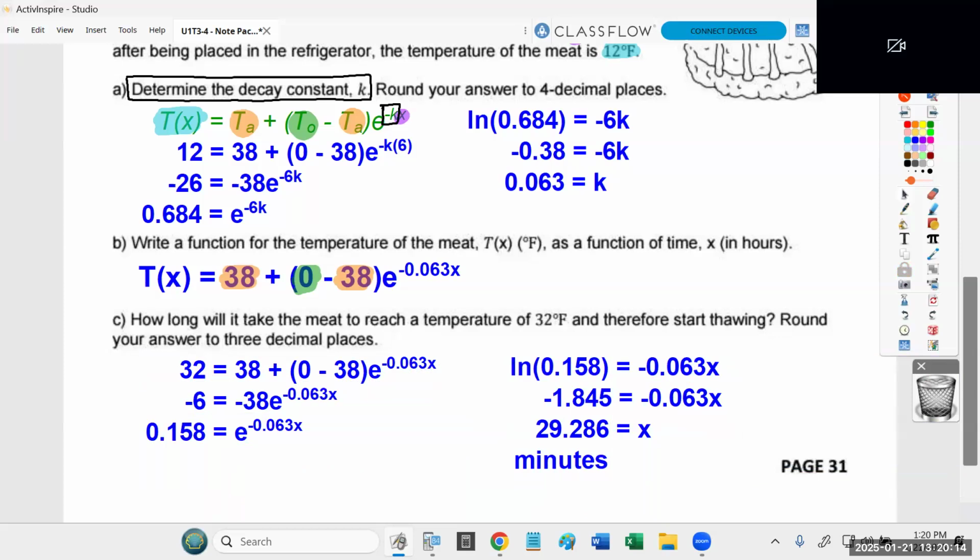So this problem is suggesting you take something out of the freezer at 0 degrees and put it in the fridge, it's going to take about a half an hour before that thing even starts to thaw out. It takes about 30 minutes for it to just get to 32 degrees, which is where it starts to unfreeze. Part of the reason why, if you're going to defrost food in the fridge, you usually need to do it over a night or 2.